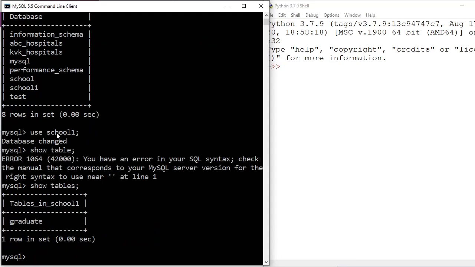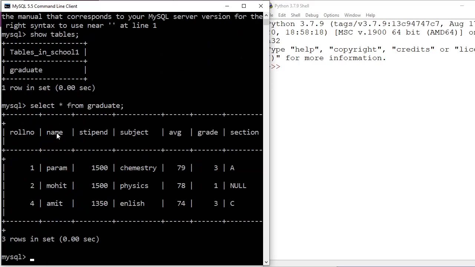Tables, is graduate the table name? Very fast, recall what is there in the graduate. Okay, so select asterisk from graduate, done. Okay, so this is the table.